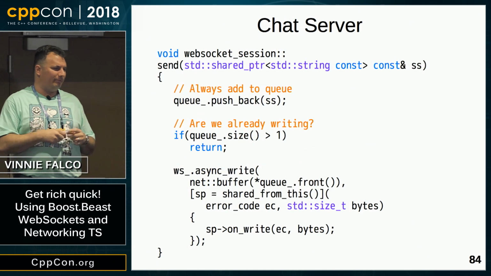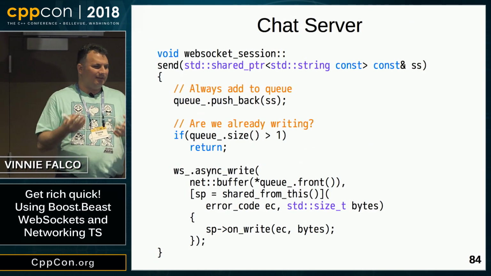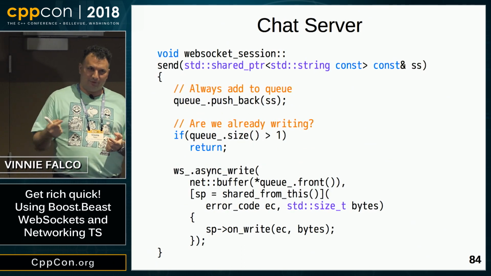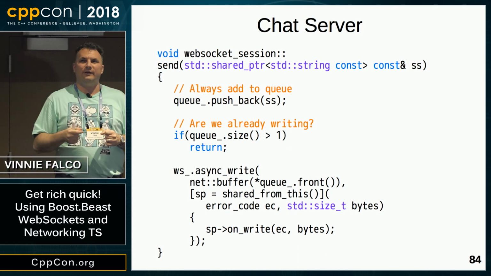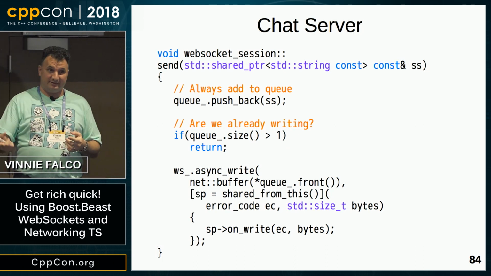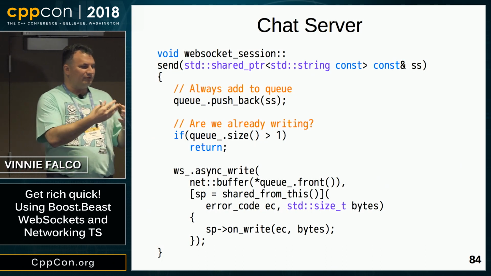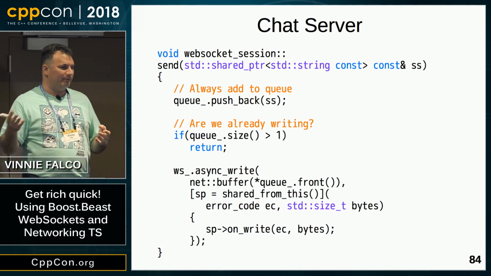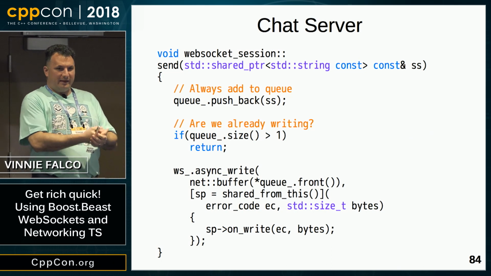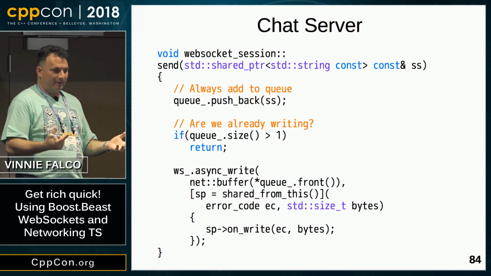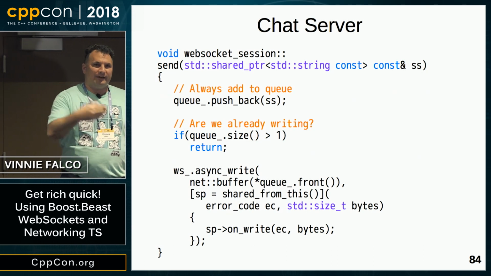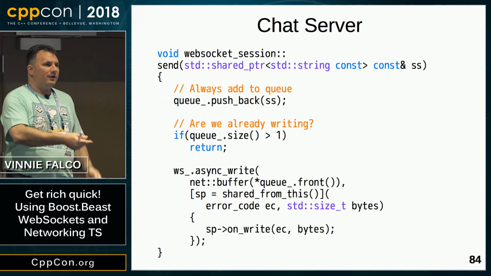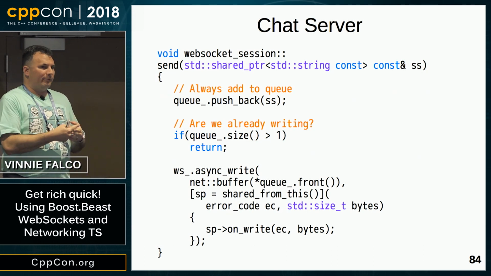How do we send? This is the most complex function. When we send a message, we're sending a shared pointer. If you remember, our shared state puts the string into a shared pointer. The first thing we do is put it into our outgoing message queue. This will keep that string alive, no matter how many people are referencing it. Now we make sure that since we're looking at it, we have a reference to it. It's not going to go away. We need to check if we're already writing, because as I said earlier, Beast only allows one write operation at a time.